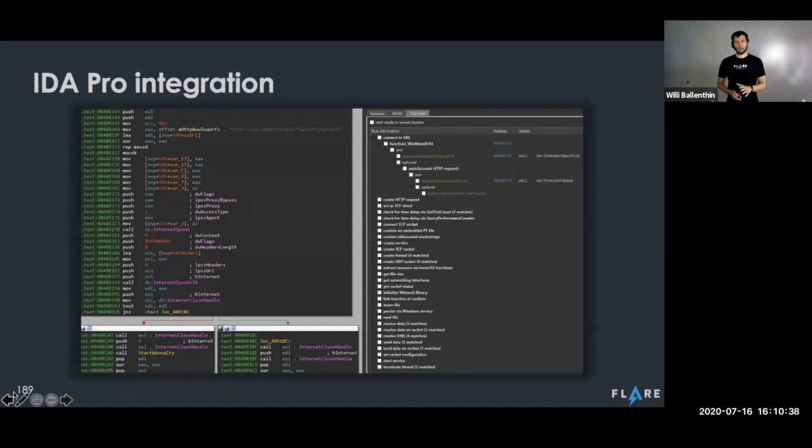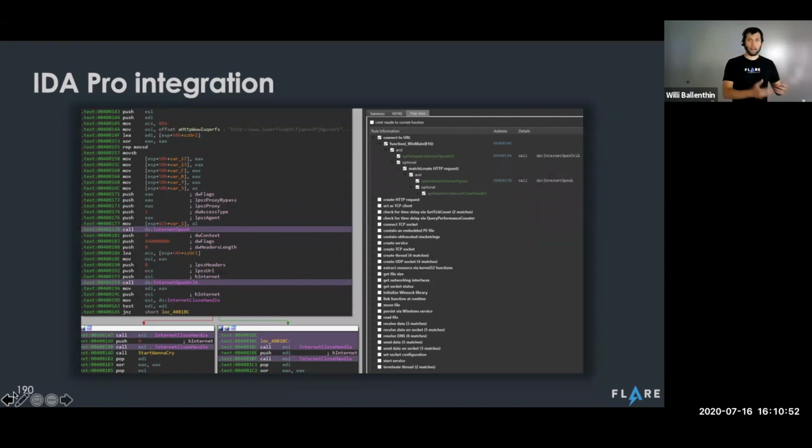But with Kappa, this tool can highlight for us exactly where different functionality is implemented. So when I use Kappa with IDA Pro, I can immediately jump to, for example, the function that constructs the network packet that communicates with a C2 server and allows me to maybe write a decoder or something like that. It allows me to zero in very quickly on the important parts of the program.